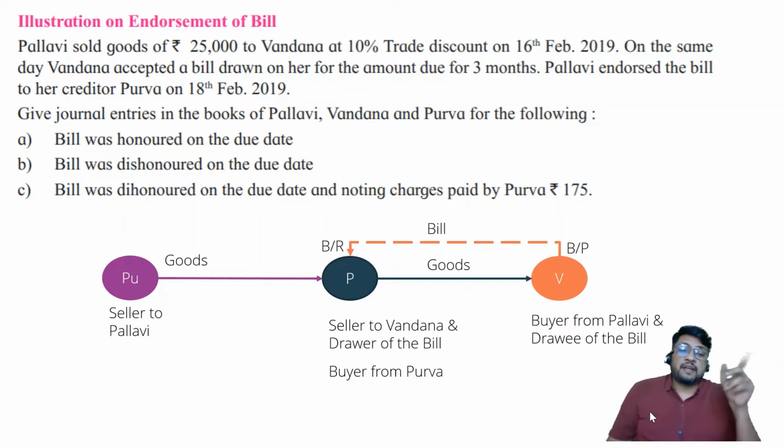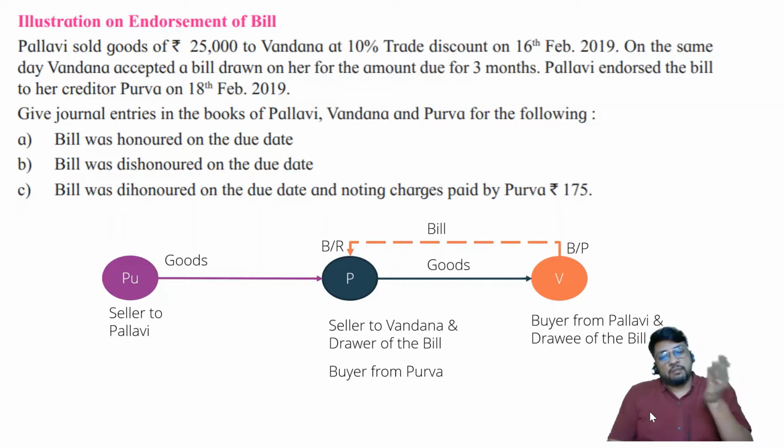But what is the guarantee that Vandana will pay? Vandana may file a police complaint saying that Purva has stolen the bill. Then how can I prove that I have not stolen the bill from you and it is you who have transferred the bill to me? Then Pallavi will say, okay, very good, no problem, don't worry, I understand your concern. This is a genuine concern.